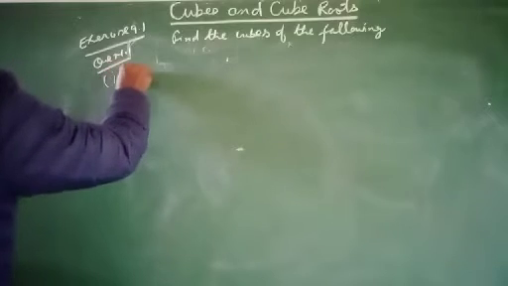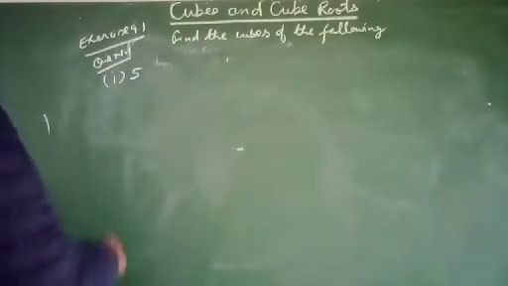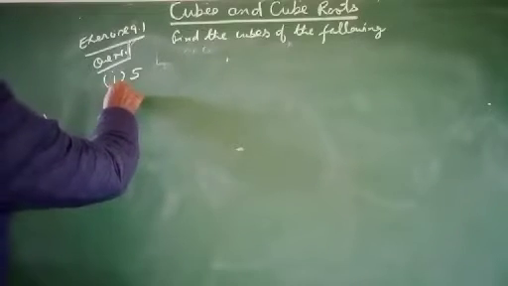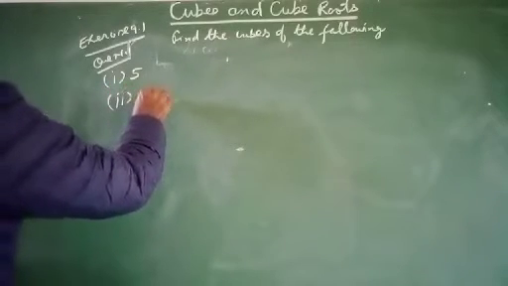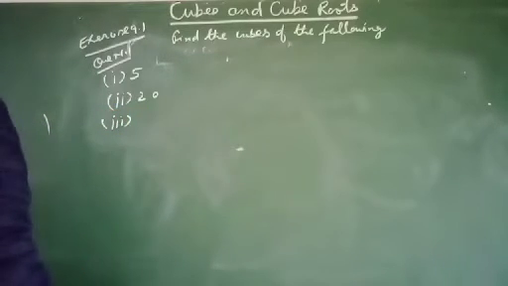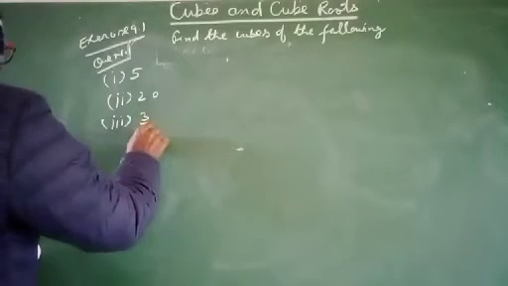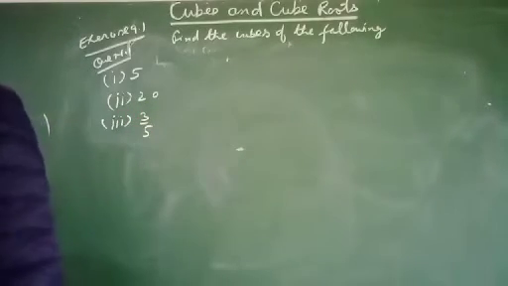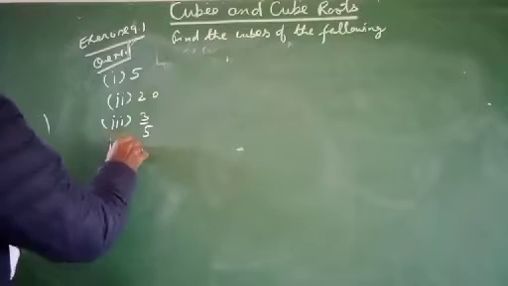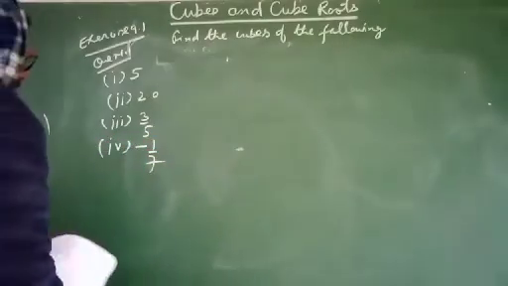First number is 5, second number is 20, third number is 3 by 5, and fourth number is minus 1 by 7.